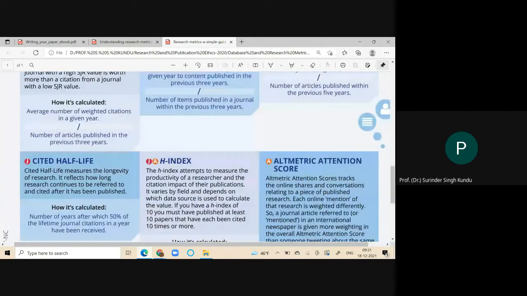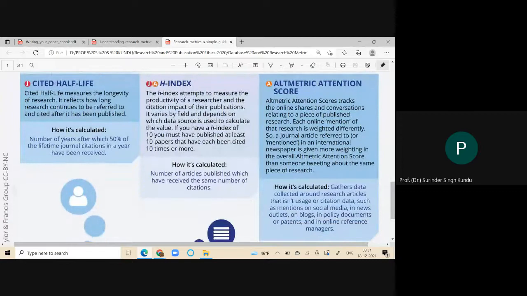Now, the next one. Here are 3 more points. Cited half-life. Cited half-life measures the longevity of the research. It means to say how long you are prevailing, from which year you are getting cited. I hope if any scholar publishes a document today, that will be long-lasting.